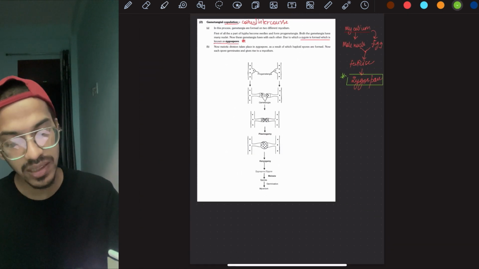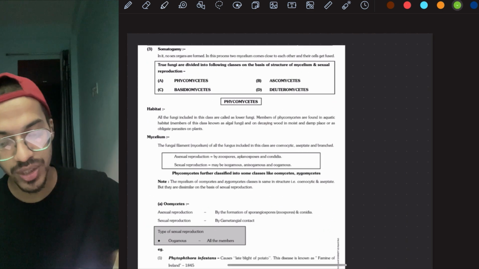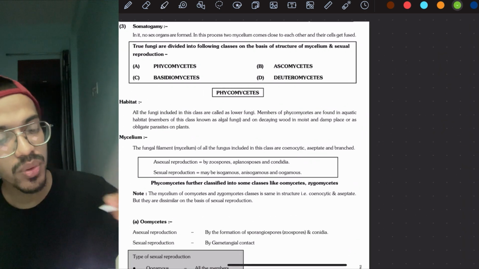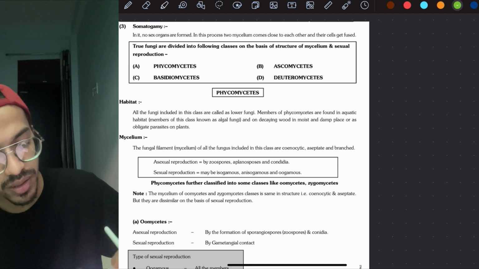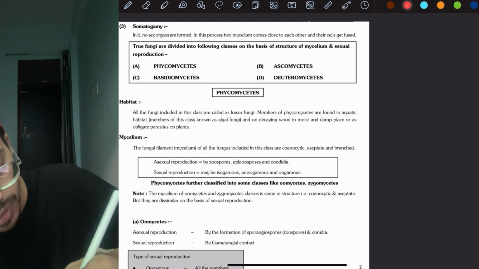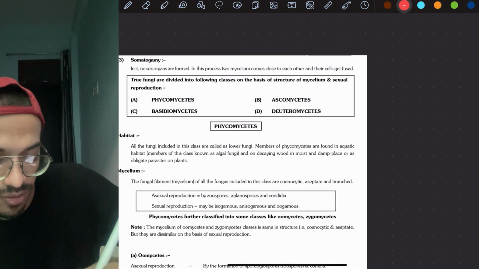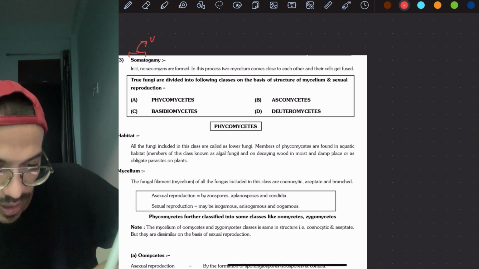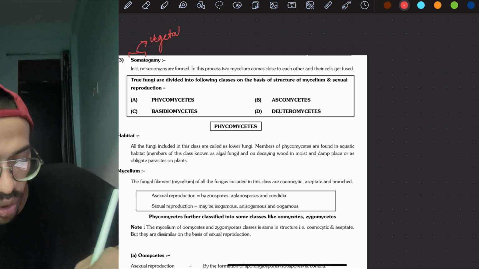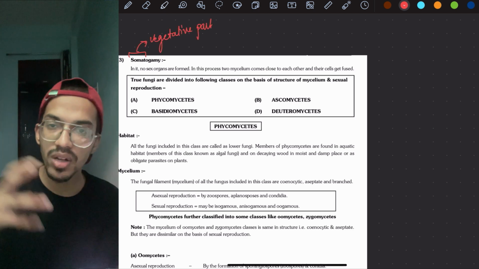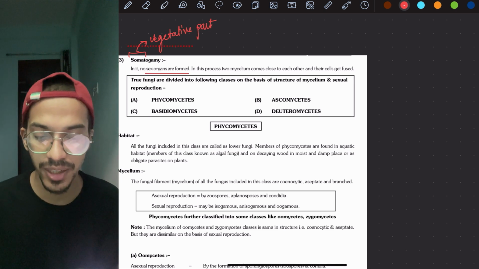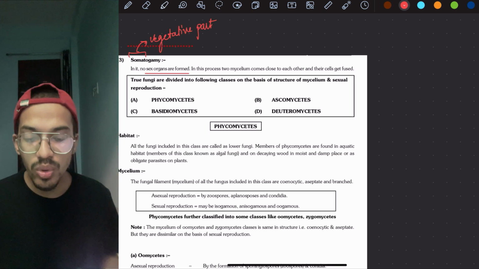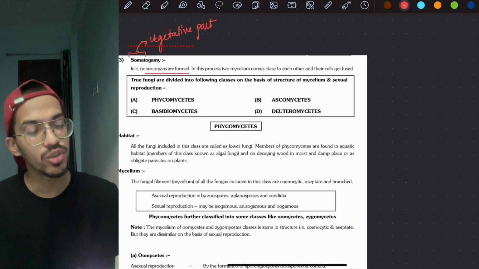Moving on to the next thing, the last way of sexual reproduction is somatogamy. The word somato is used for the vegetative part. Vegetative part means no sex organ is formed in this case. One of the vegetative cells of the mycelium will undergo this process. That's it.